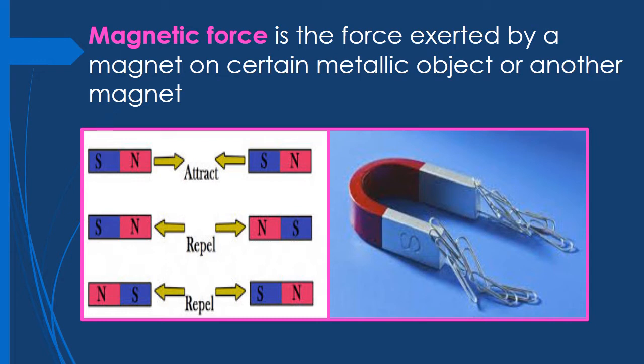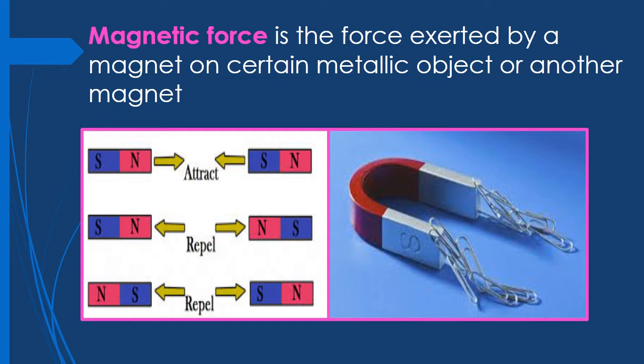But if two magnets are kept close to each other and they have the same poles, north north or south south, then they tend to move apart. That means there will be repulsion. So magnetic force exists between the magnets and that magnetic force can be attractive if unlike poles are there and it could be repulsive if like poles are there, right?